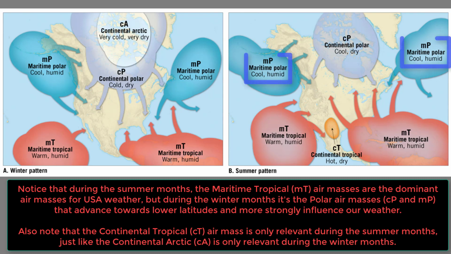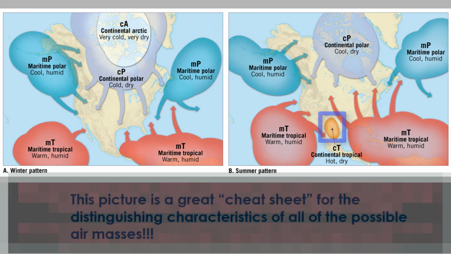Now to each side of the continental polar air mass, you see maritime polar air masses. These air masses will also contain cold air, but the difference is they form over the oceans, so they will contain humid air. And then the last air mass shown in this image is a very small air mass that originates in Mexico, and that's the continental tropical air mass. It's a continental air mass, so it will contain dry air, but it's tropical because it's at a relatively low latitude. So your continental tropical air mass will contain hot, dry air.